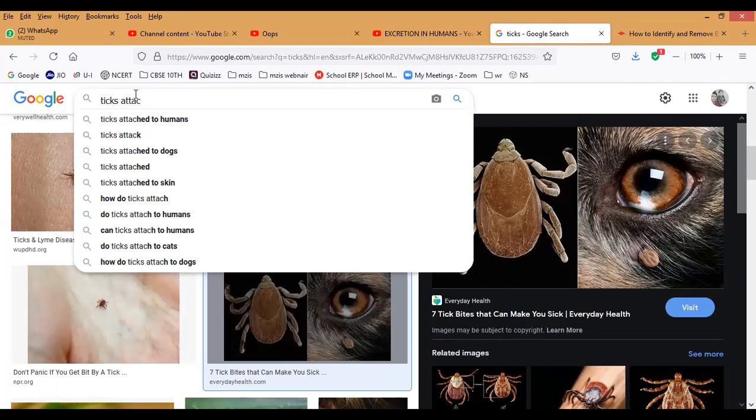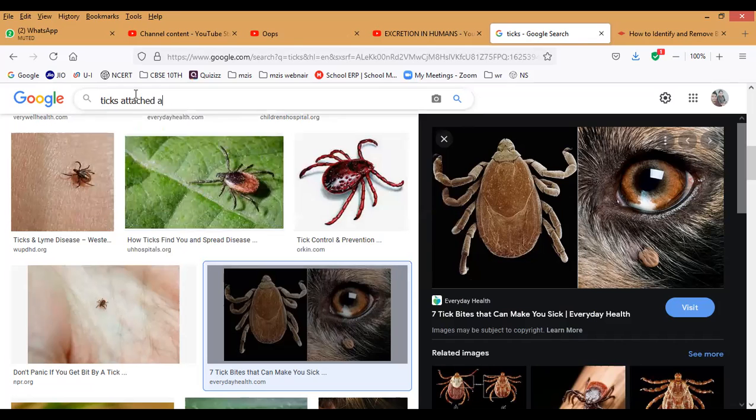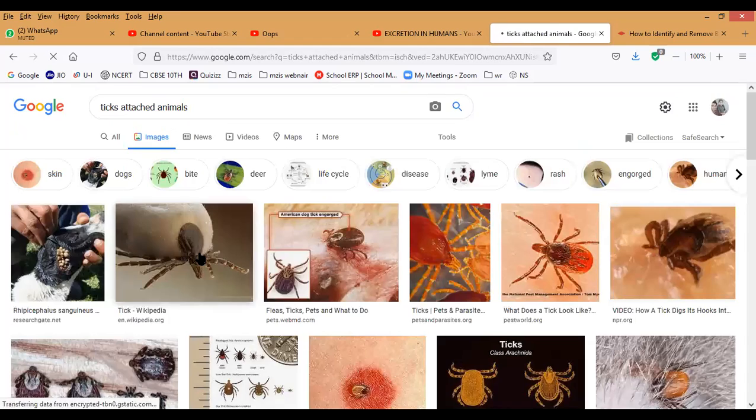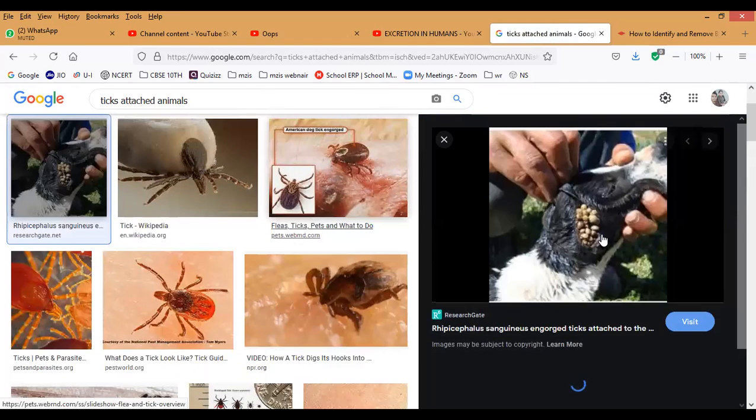Ticks attached. Okay, ticks attached to animals. You can observe, very, very dangerous. Even animals cannot grow healthy. That much it will be. Here I have noticed it.